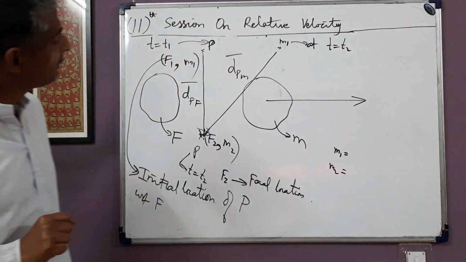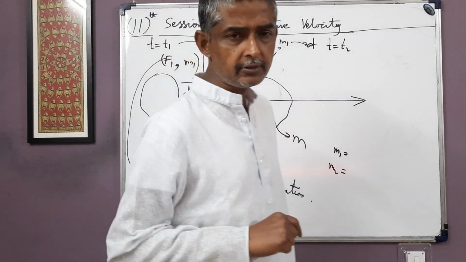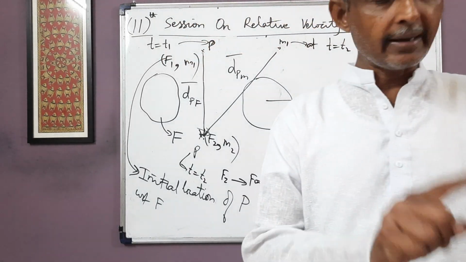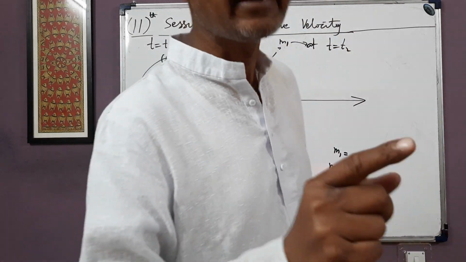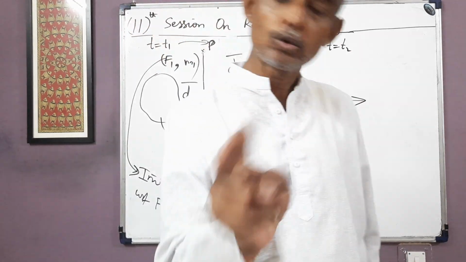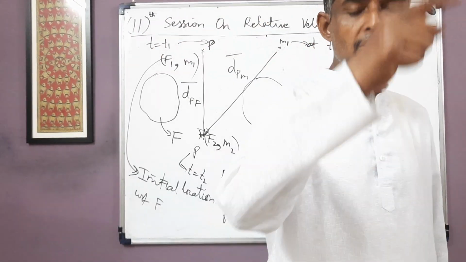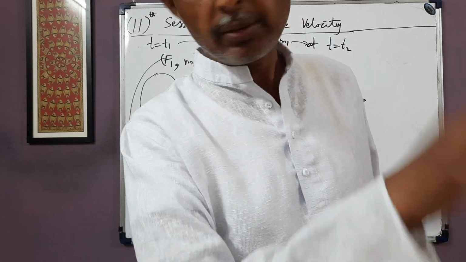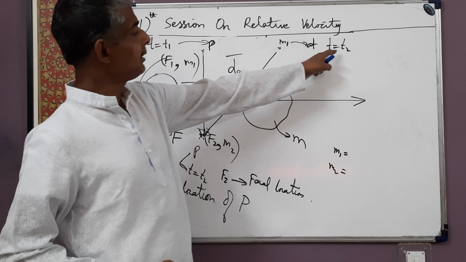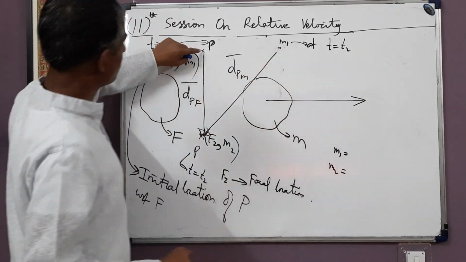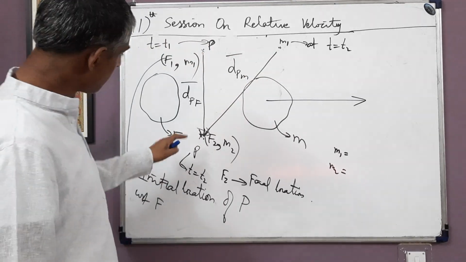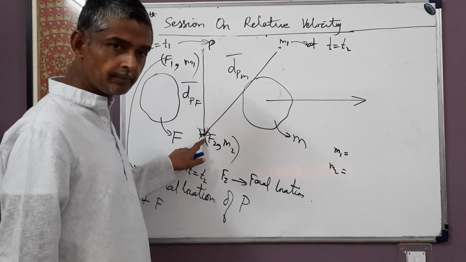So why does displacement depend on the choice of frame? I am repeatedly telling it. Because at T equal to T2, final location of P in both the frames, that is F2 and M2, are coincident. And at T equal to T2, initial location of P in F and M, F1 and M1, are non-coincident. And displacement is from initial location to final location as seen at time T equal to T2. So initial location of P in M is here, initial location of P in F frame is here. They are non-coincident, they are at different locations. And final location of P in both the frames, they are at the same location.